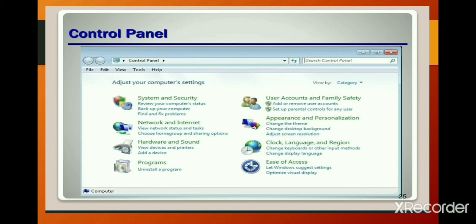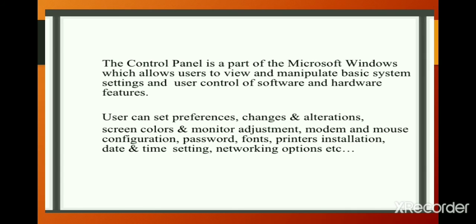Now we will see a few points about Control Panel. The Control Panel is a part of Microsoft Windows which allows the user to view and manipulate basic system settings and user control of software and hardware features.